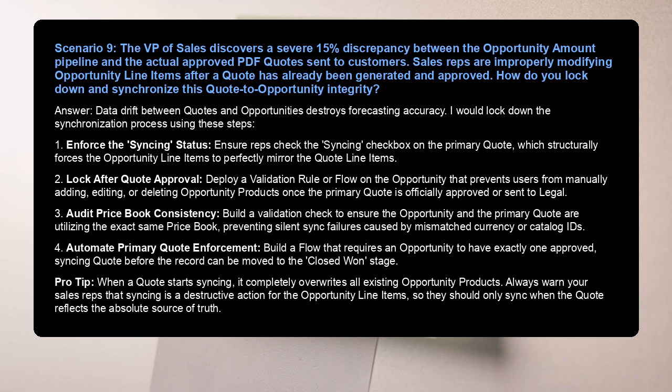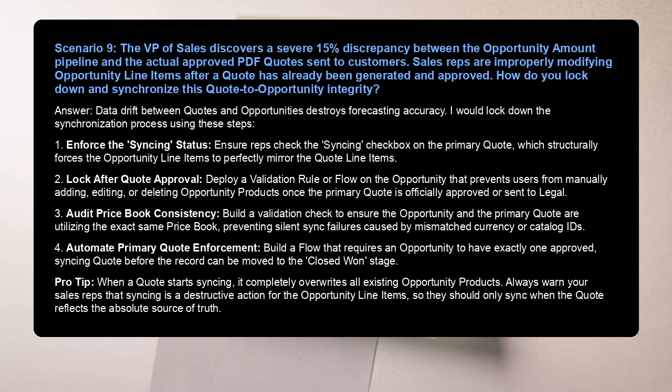1. Enforce the syncing status. Ensure reps check the syncing checkbox on the primary quote, which structurally forces the opportunity line items to perfectly mirror the quote line items. 2. Lock after quote approval. Deploy a validation rule or flow on the opportunity that prevents users from manually adding, editing, or deleting opportunity products once the primary quote is officially approved or sent to legal.